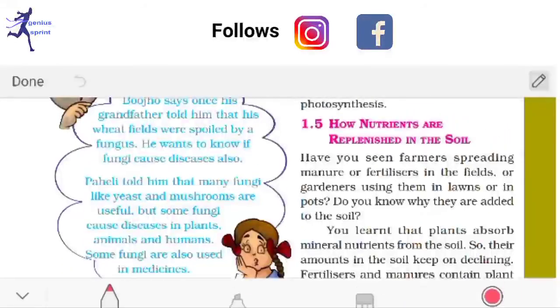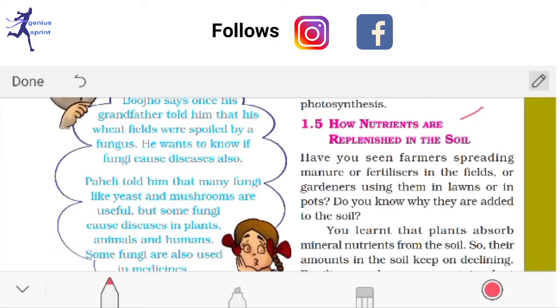Now, how are nutrients replenished in the soil? Suppose an animal has taken food from plants, and after that the animal has died. Its body completely decays, rots and mixes completely into the soil. So in this way the nutrients are converted. Now the question here is, how are nutrients replenished in the soil?